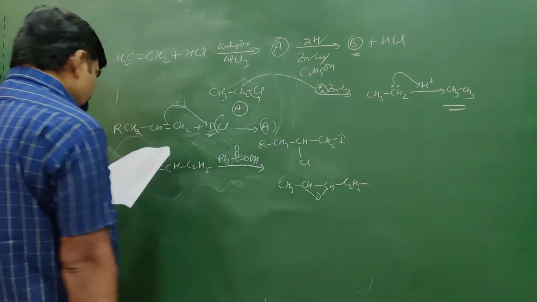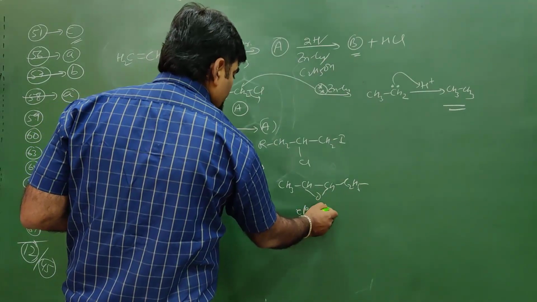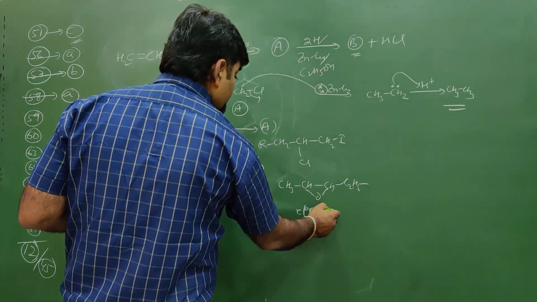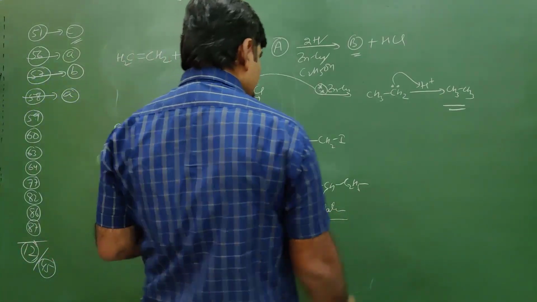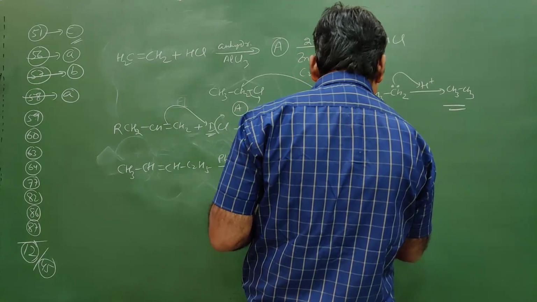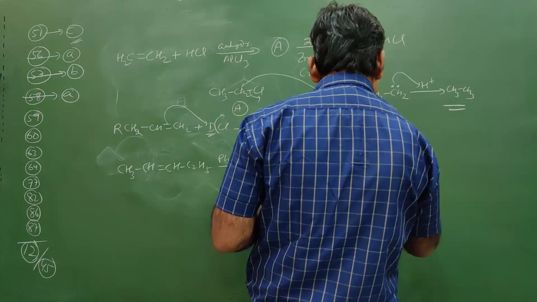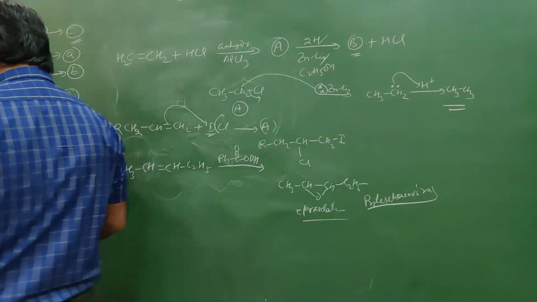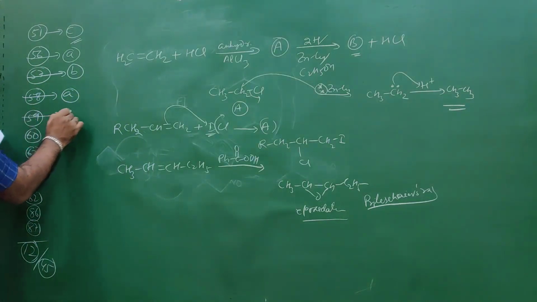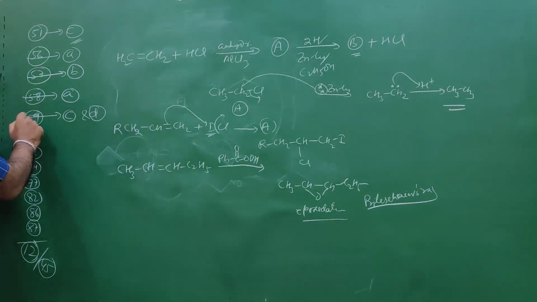That is epoxidation, and the reaction is known as the Prilezhaev reaction. So for this 59, the answer is both C and D. Both are correct, so you will get grace marks over here.